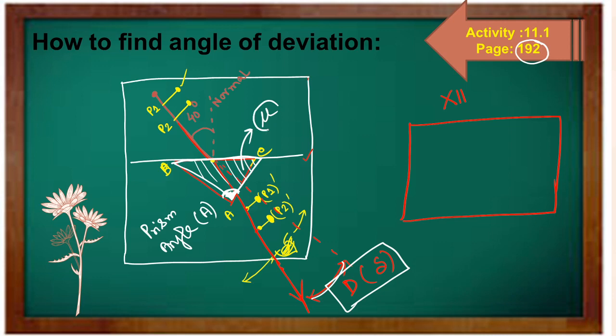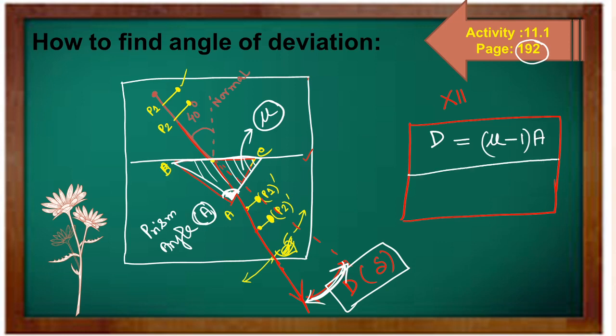If we know mu and A, then you can write the expression for deviation. This deviation will be mu minus 1 into A. Clear? So this is one expression for deviation.